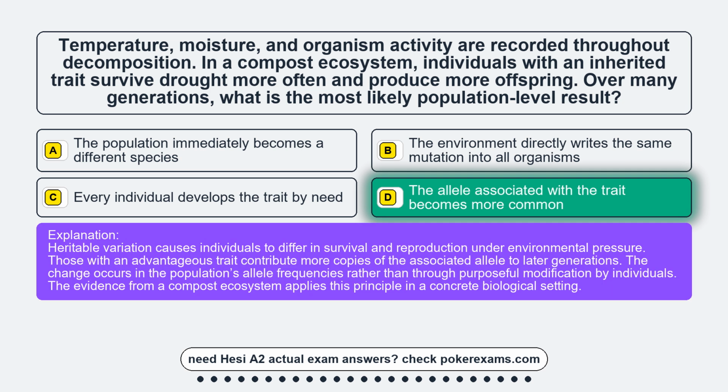Heritable variation causes individuals to differ in survival and reproduction under environmental pressure. Those with an advantageous trait contribute more copies of the associated allele to later generations. The change occurs in the population's allele frequencies rather than through purposeful modification by individuals. The evidence from a compost ecosystem applies this principle in a concrete biological setting.